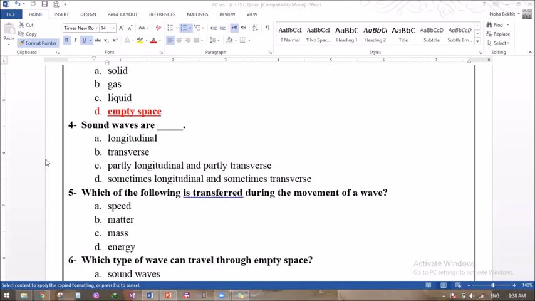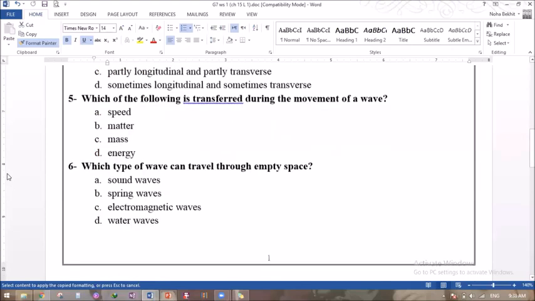Sound waves are longitudinal transfers, partially longitudinal and partially transfers, or sometimes longitudinal and sometimes transfers? We just said the answer before in Ibrahim's question. So sound waves are, yes, Walid? Longitudinal. Thank you so much.